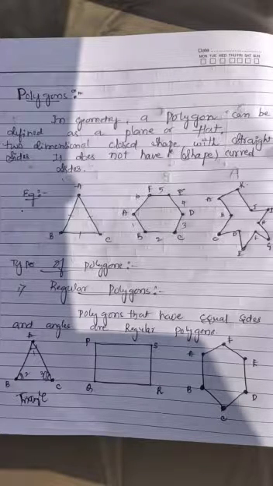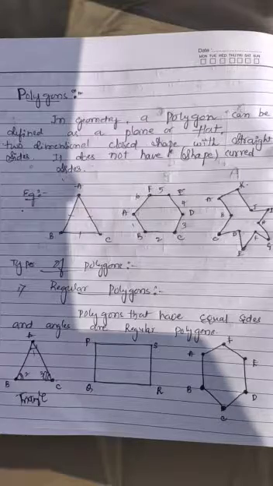Next, we have PQRS, right? It has four vertices and four angles. In the given rectangle PQRS, it has four vertices, four line segments and four angles. All the interior angles must be right angles, right? Each angle of a rectangle is equal to 90 degrees. Hence PQRS is a rectangle. The rectangle is a good example of a regular polygon.